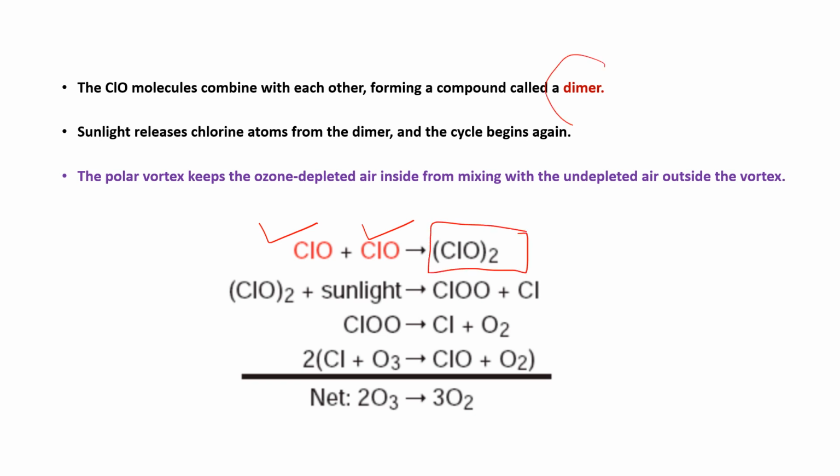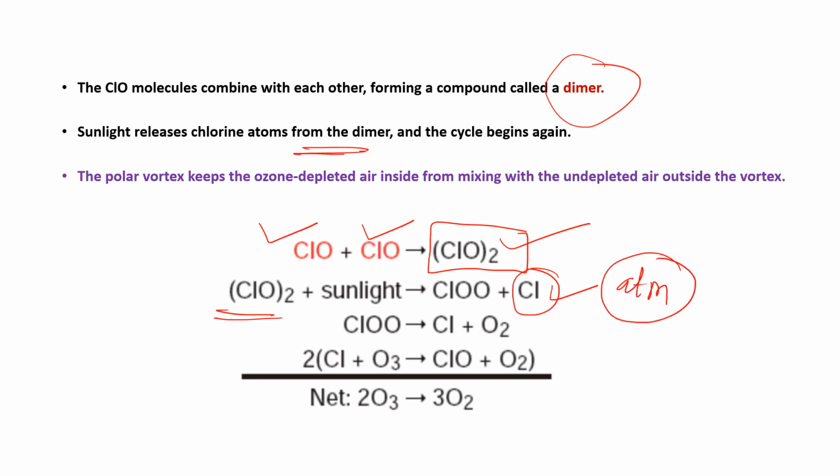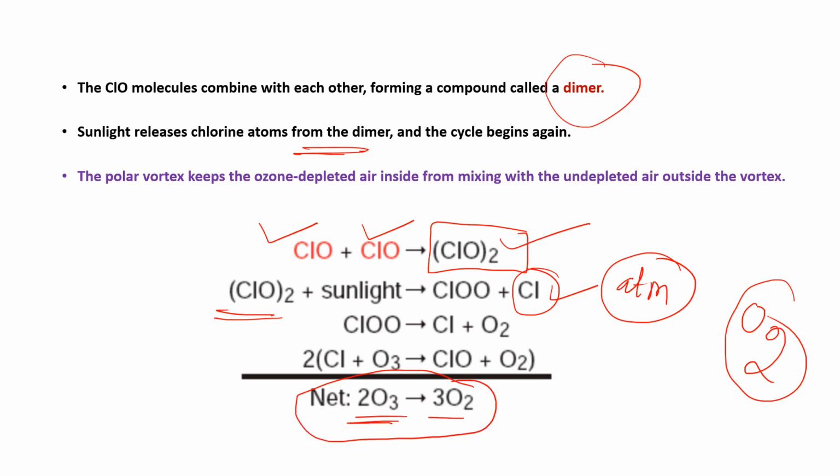When sunlight reaches this dimer, it releases chlorine atoms, and these chlorine atoms again react with the ozone and disintegrate the ozone layer into oxygen. So here you can see there is a net decomposition of the ozone converted into oxygen.